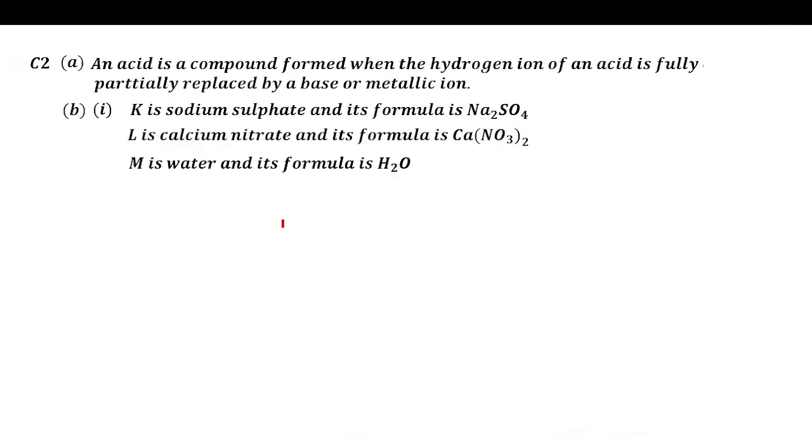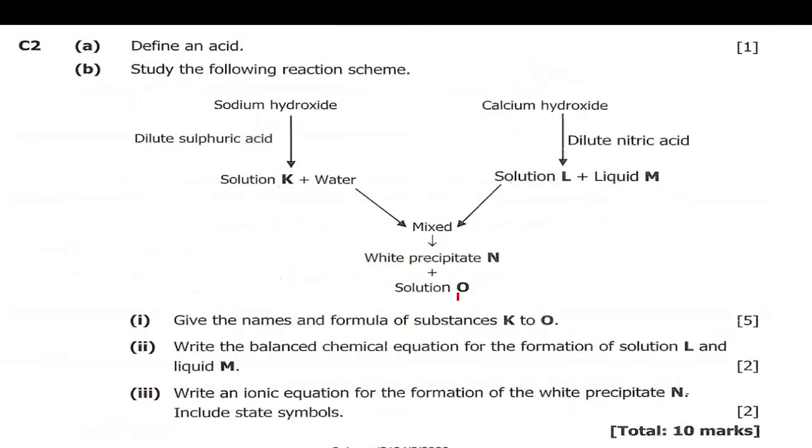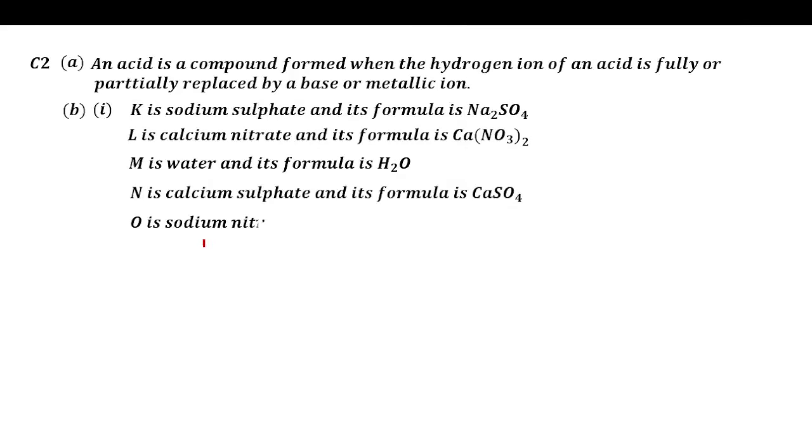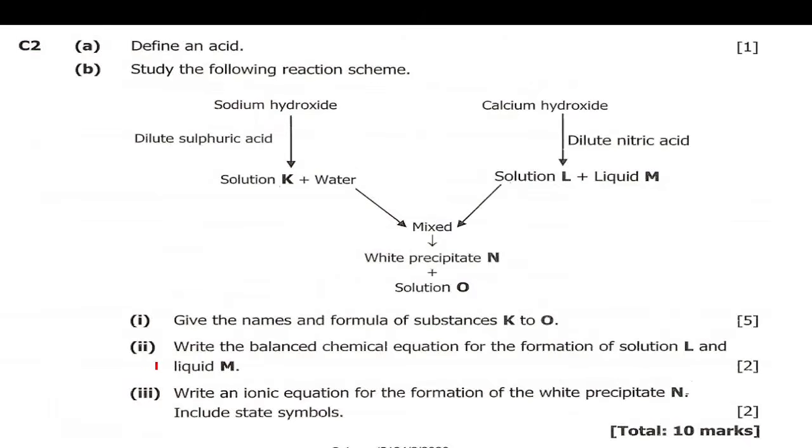So in answering we'll say M is calcium sulfate and its formula is CaSO4. Then O is sodium nitrate and its formula is NaNO3.